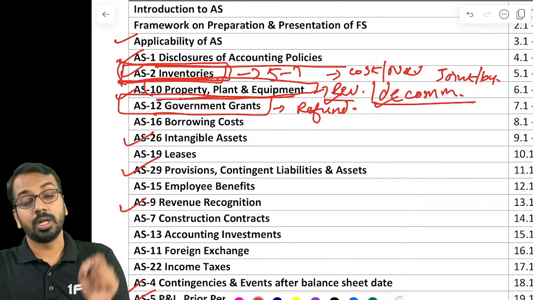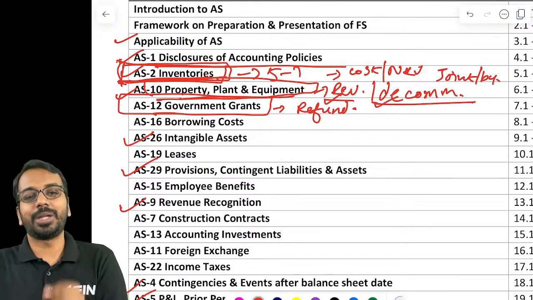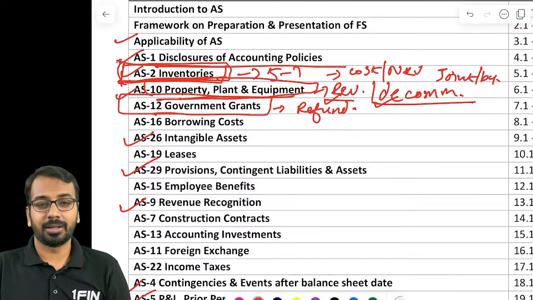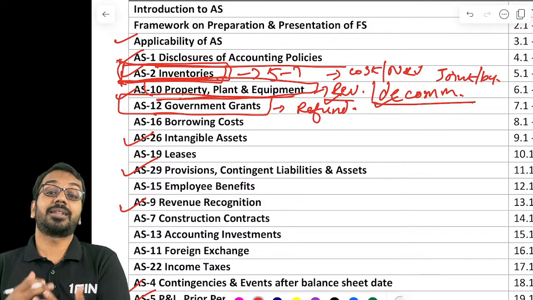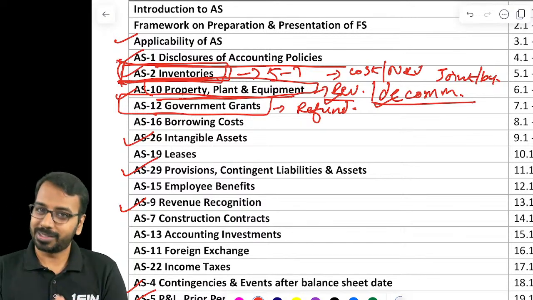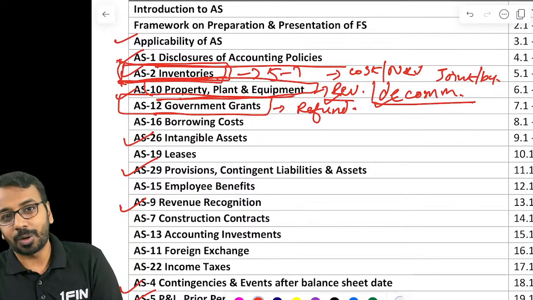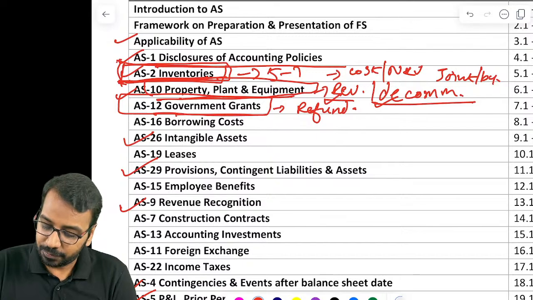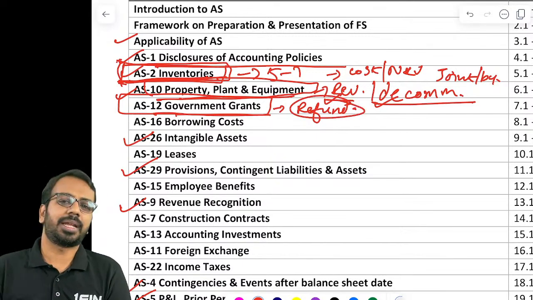So please make sure you are thorough with the accounting treatment when there is a refund of government grant. If the grant is credited to the asset, then what is the treatment? If it is credited to deferred income, then what is the treatment? If it is in the nature of promoter's contribution, then what is the treatment? If you are thorough with this, the standard is pretty manageable, right?